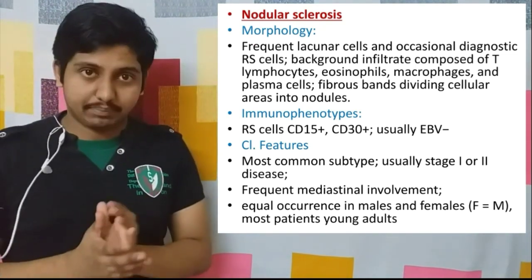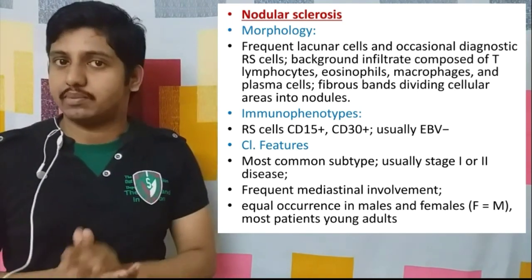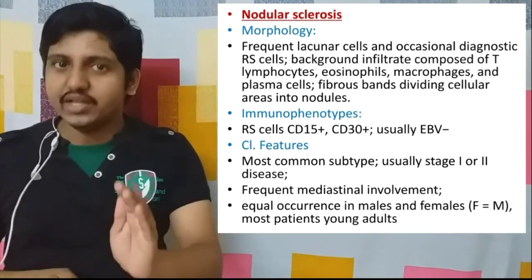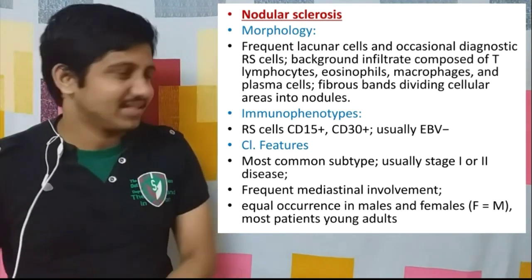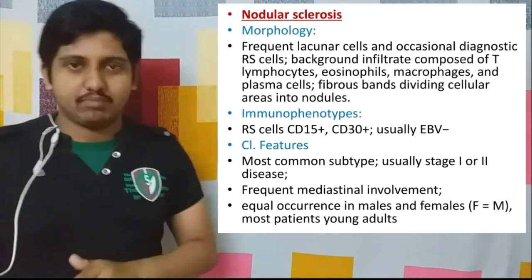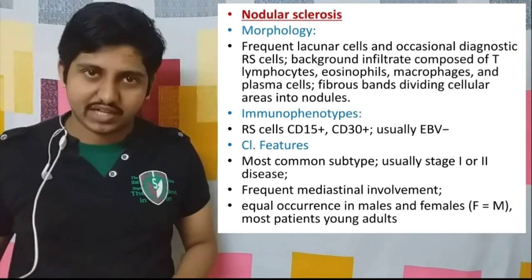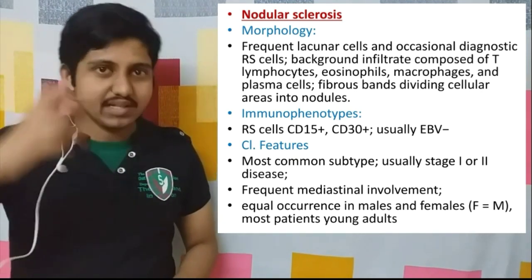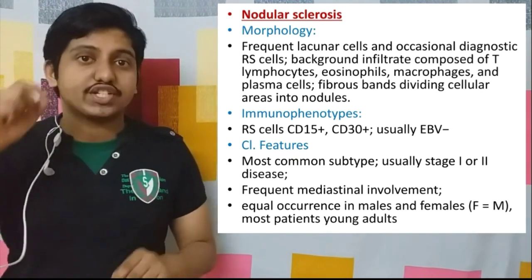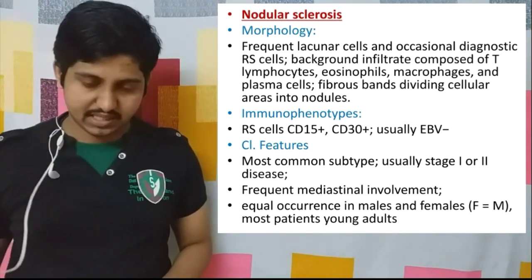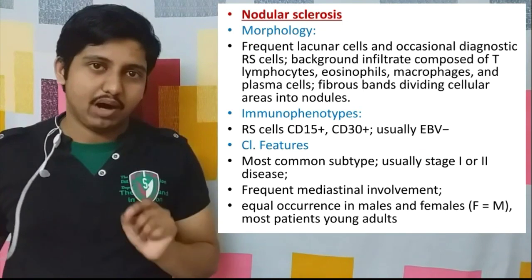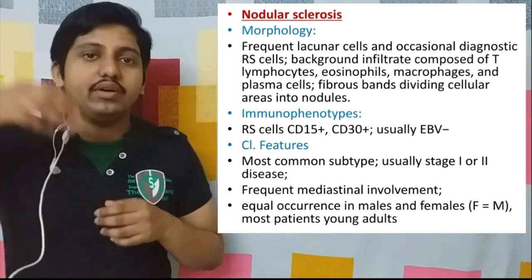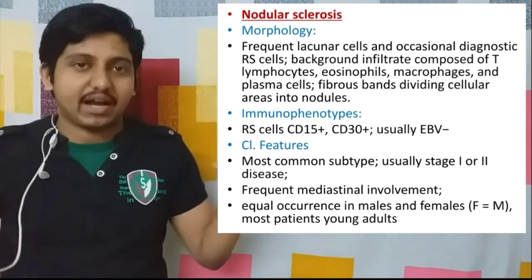In various subtypes, some variants of Reed-Sternberg cells are seen, and about them I will tell in this video with pictures. First of all, in morphology, we have to tell which variant of the Reed-Sternberg cells is usually seen. Then second point, what is present in the background infiltrate.